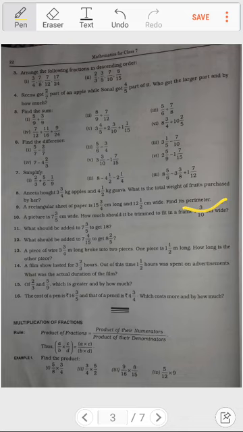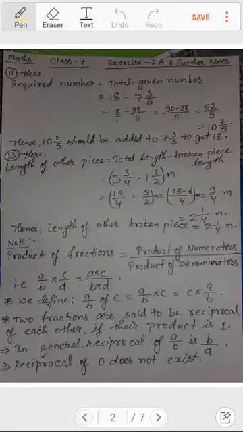For this, students, you should remember the formula that the perimeter of a rectangle is equal to 2 times (L plus B). You have to remember this. You might have read it in 5th and 6th class also, and here also in the solution I had written, you can watch it over here.